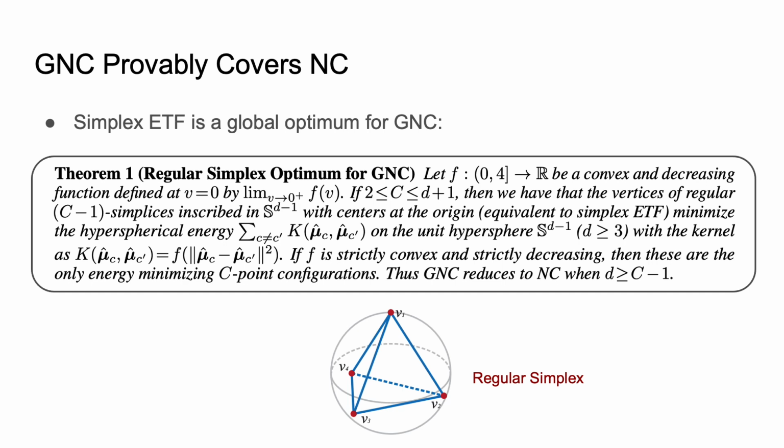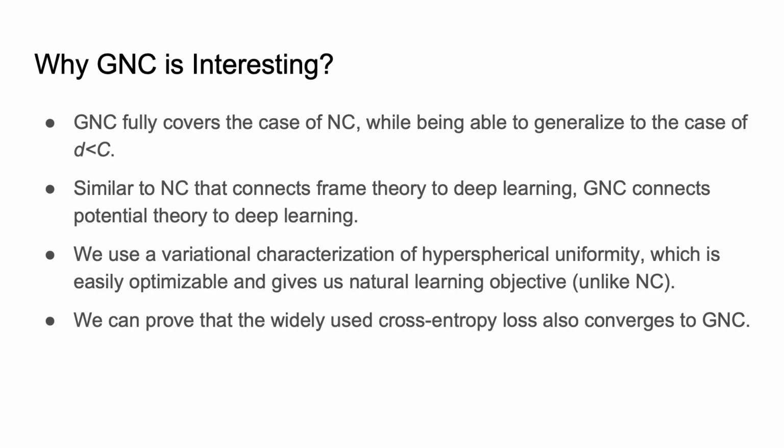We first show that generalized neural collapse provably covers the case of neural collapse in Theorem 1. Namely, simplex ETF is a global optimum for GNC. Why is generalized neural collapse so interesting? First, GNC fully covers the case of NC, while being able to generalize to the case of D smaller than C. Second, similar to NC that connects frame theory to deep learning, GNC connects potential theory to deep learning.